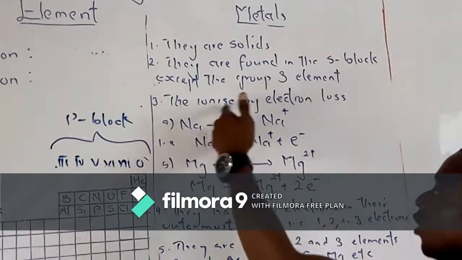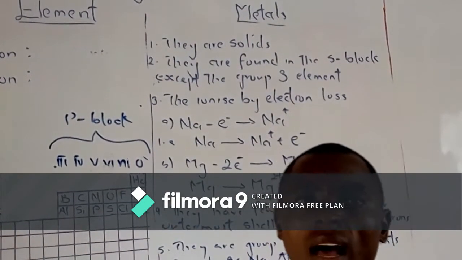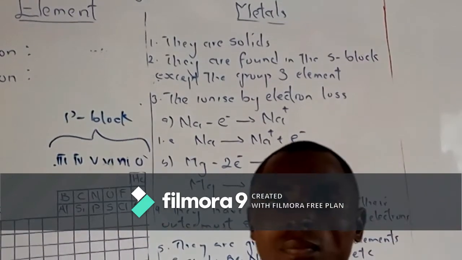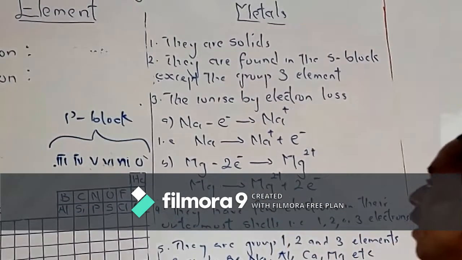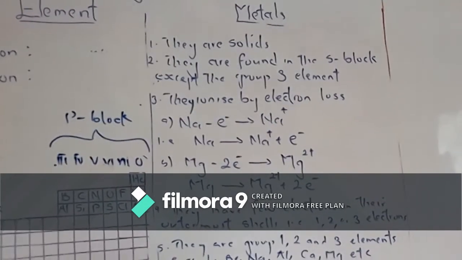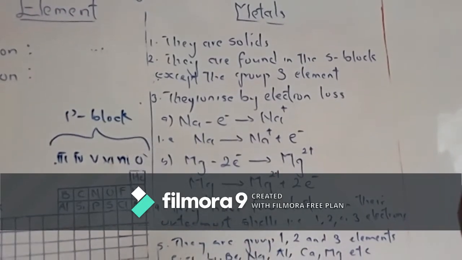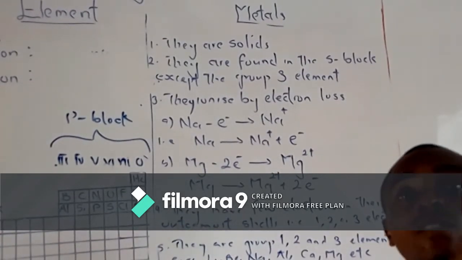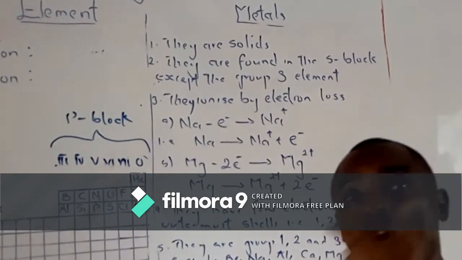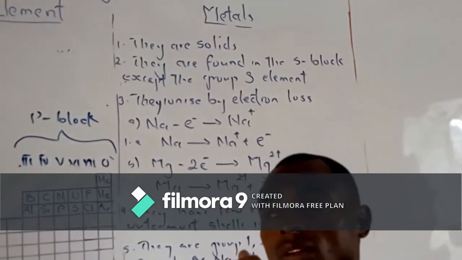Number 3, they ionize by electron loss. And let me tell you what ionization is. Ionization is a process whereby an atom is transformed into an ion. Ion is I-O-N, not I-R-O-N.